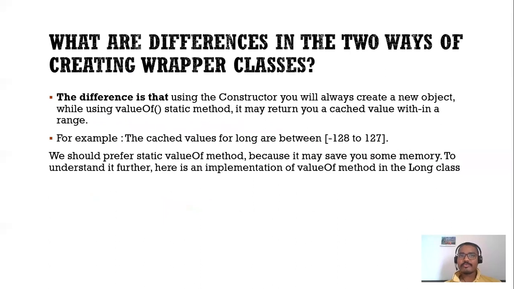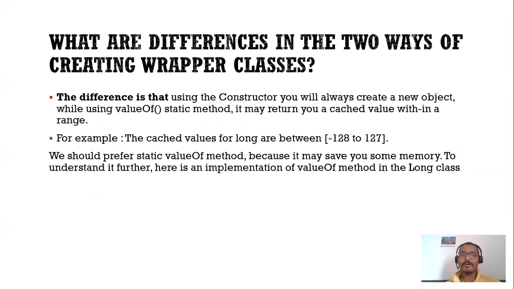So the next question is, what are the differences between the two ways of creating the wrapper class object? The difference is that using the constructor, you will always create a new object, while using the valueOf static method, it may return a cached value within the range. For example, the cached values for Long are between -128 to 127.